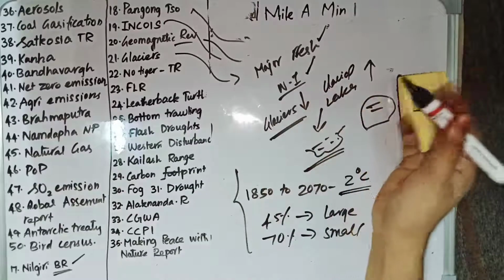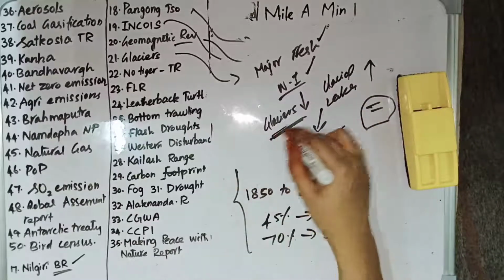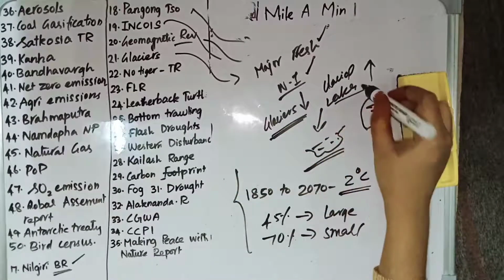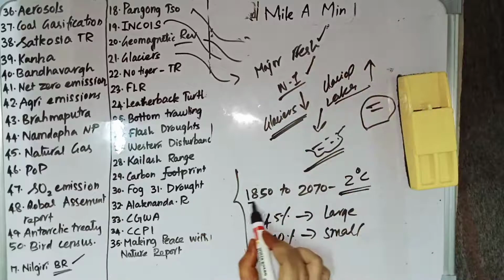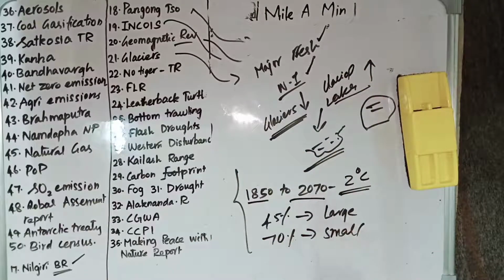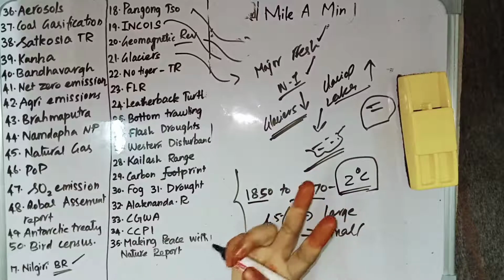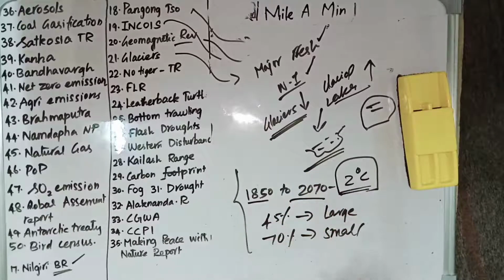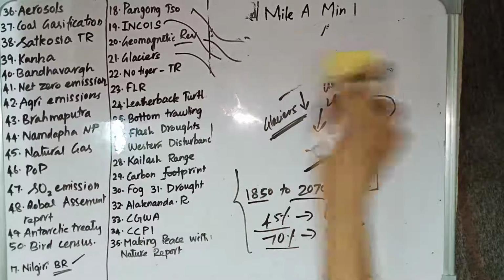So about glaciers, a glacier is a major freshwater source, and most of the North Indian rivers get water from the glaciers. Because of global warming, the number of glaciers is getting decreased and the number of glacial lakes is getting increased. From 1850 to 2070, there is an estimation of a 2 degrees Celsius rise in global temperature. If that happens, 45% of the large and medium glaciers will disappear, and 70% of the small glaciers will disappear.